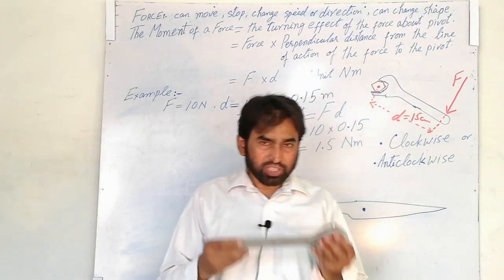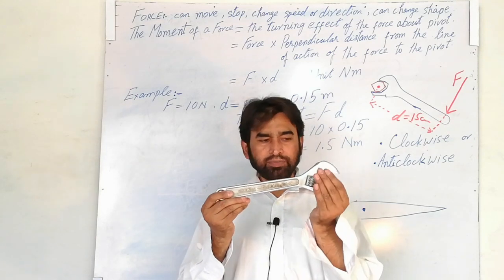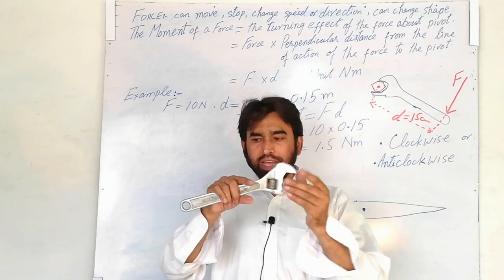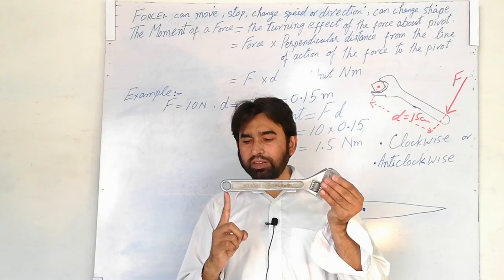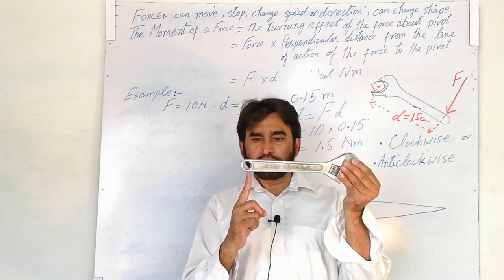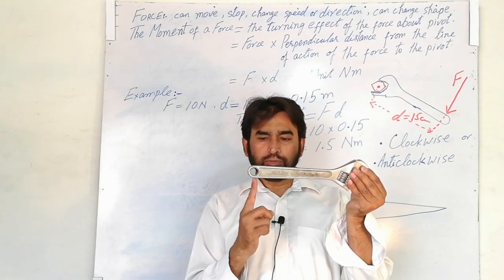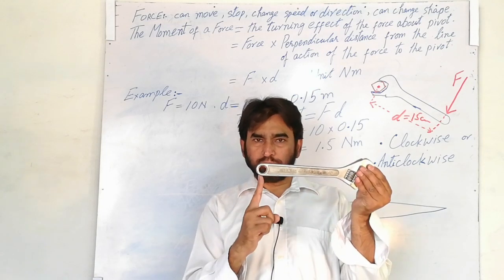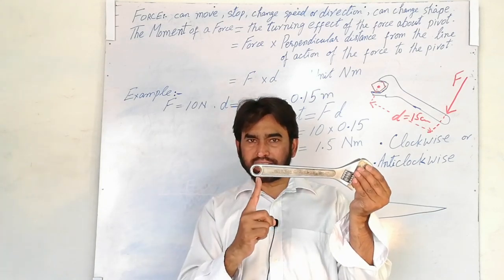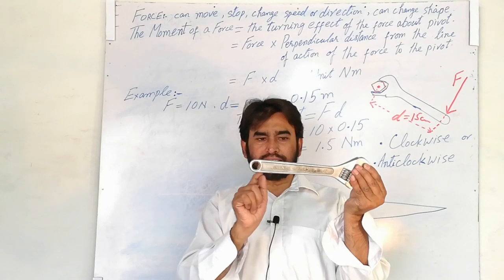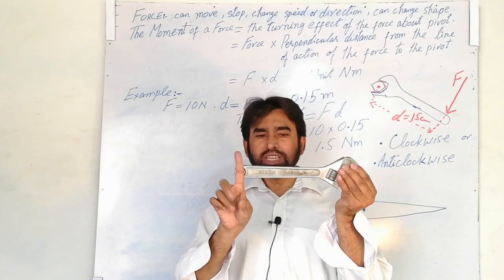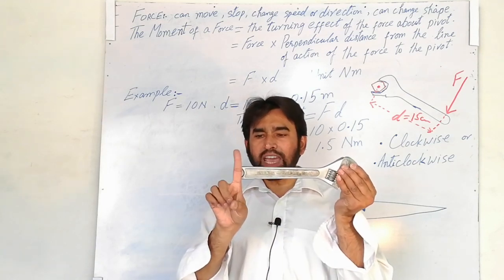Now let us have an example of the spanner again. The spanner is fixed at this point, because here we have the nut in this portion of the spanner. Now I have to apply force from here. This finger and this handle of the spanner are making a 90-degree angle. So this is the force, the direction of my finger in the upward direction, and this is making the line of action of the force, because I am applying the force like this. This line of action of the force and this handle of the spanner are making a 90-degree angle with each other. So this is called the perpendicular distance from the line of action of the force.